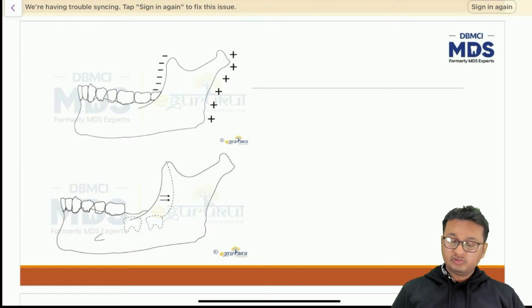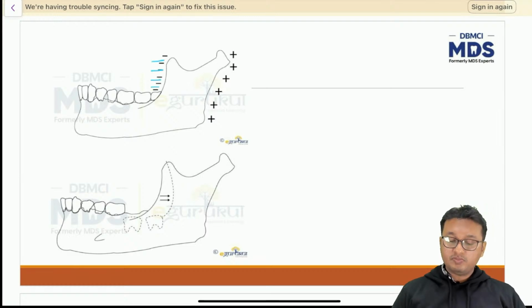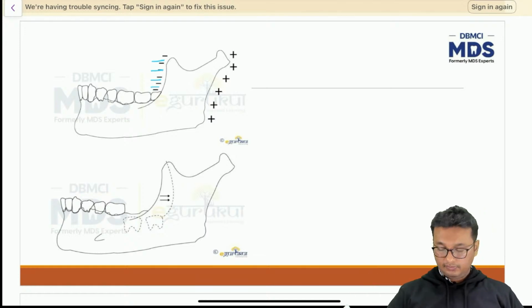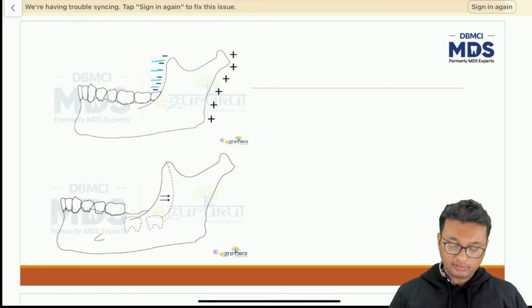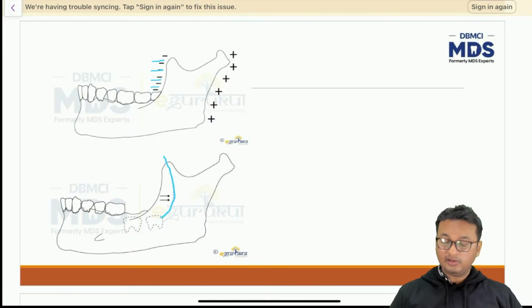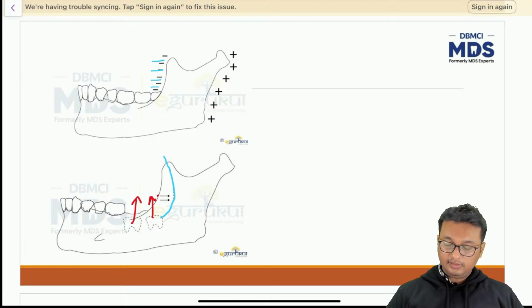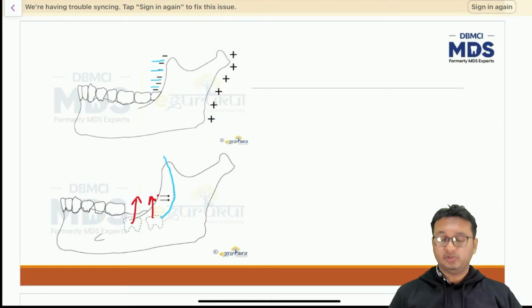Now this figure also shows the same thing. As I said, the anterior surface of the ramus undergoes significant bone resorption to make space for the developing first, second, and third molars. Now, you will get an MCQ here. I'll show that MCQ later on in this particular lecture itself. You can see the anterior part of the ramus has undergone significant bone resorption to make space for erupting second and third molars.